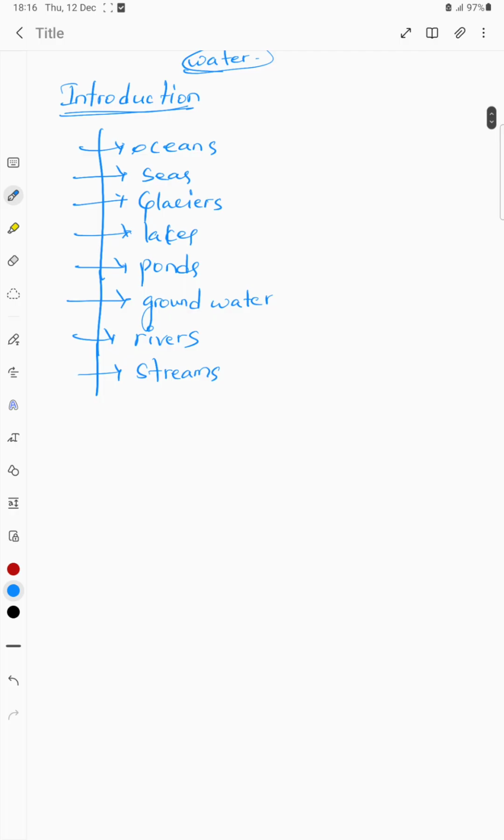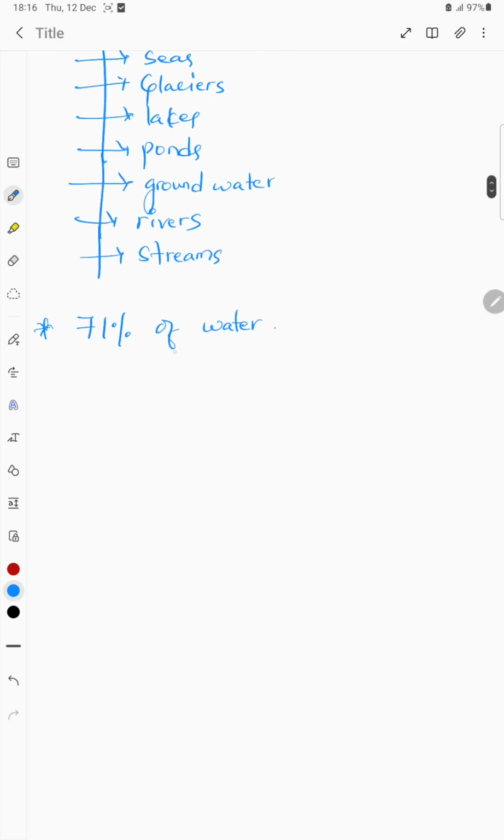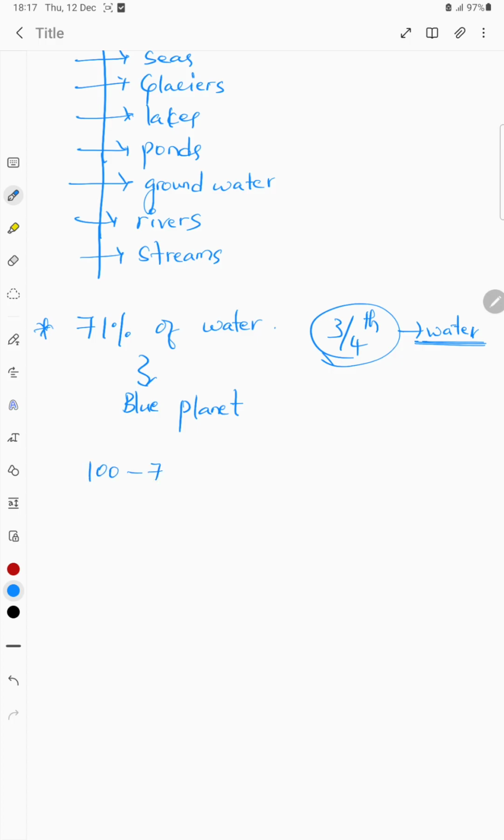So about this, we all are aware that Earth contains 71% of water. We all know that. Because of this, Earth is also called the blue planet. Almost 3/4 of Earth's surface is covered with water. So if we look at Earth from the sky, it is blue in color because of the presence of this water.